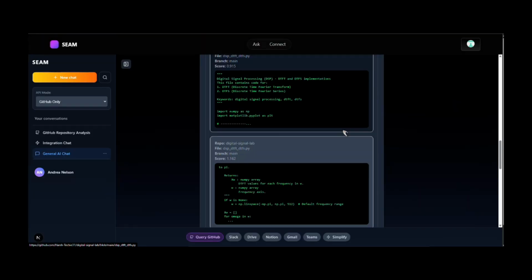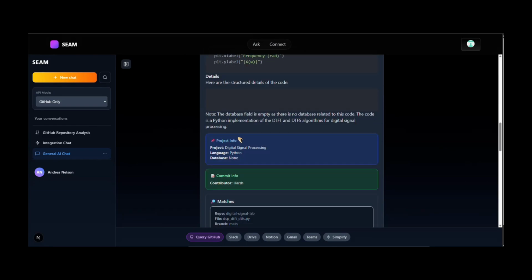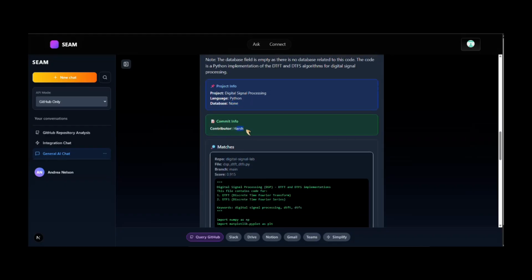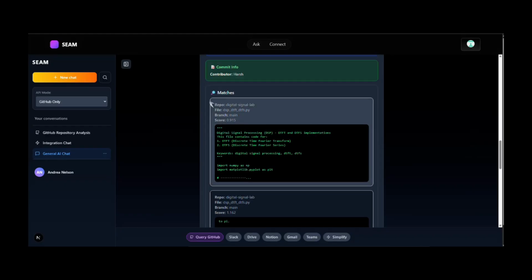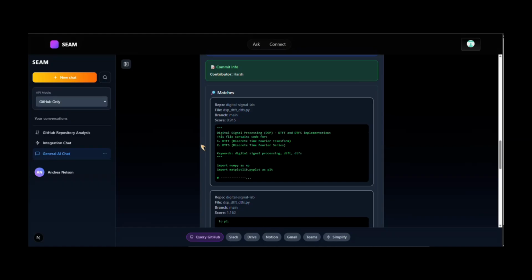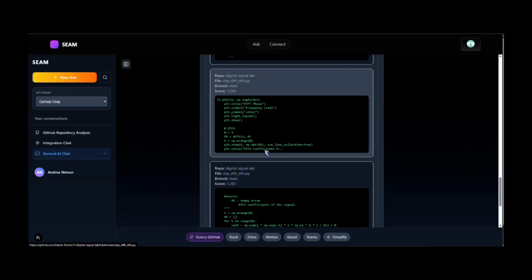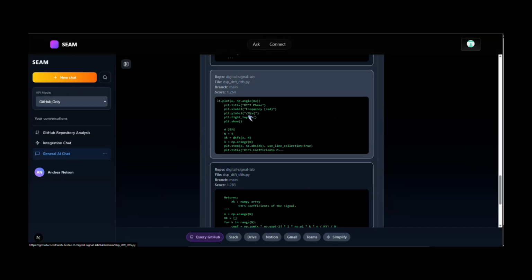Let's see. First it has got the introduction to DTFS, and basically it has summarized everything that it has found. After that, it shows the project details such as the project's name, the language used, and the database. For now, we have not used any, so it says none. Then the contributor's name as Harsh, which is my name on GitHub. Then it also shows the best matching codes which it finds most relatable. As we asked for DTFT, it shows the DTFT codes, and not just the citations. If you actually click on it, it will open the actual GitHub file of that particular code. We can see the top 5 examples, and clicking on any of these would open up that particular code.